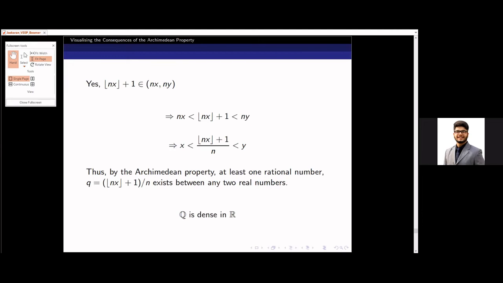Now we have talked about rationals. What about irrationals? Are they dense or not? Let us try to figure out. Since root 2 belongs to the irrational numbers, by the previous result, if I consider a and b to be two real numbers such that a is less than b, can't there be a rational number between a by root 2 and b by root 2?